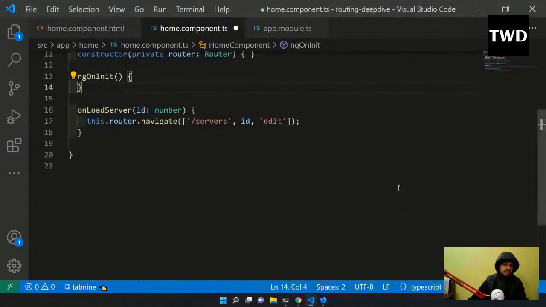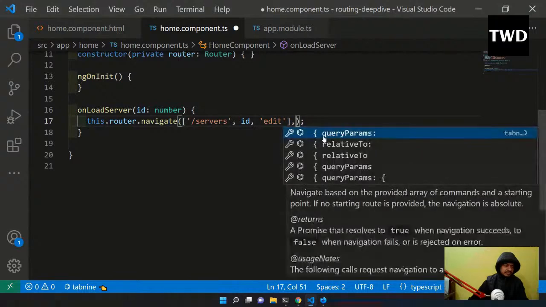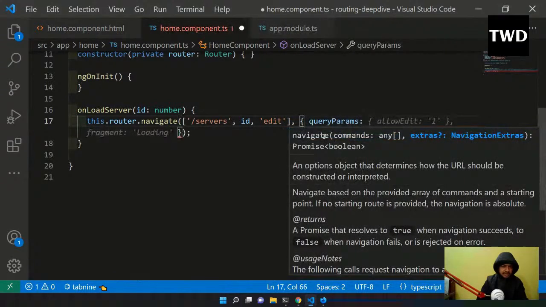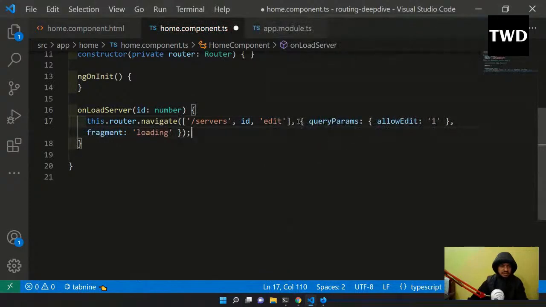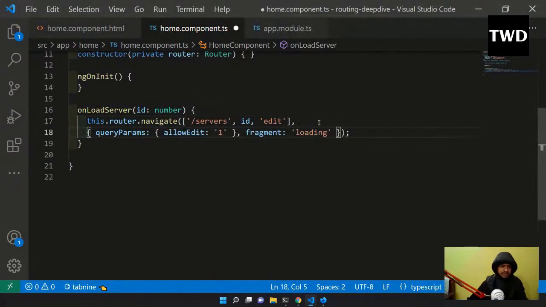Then after this bracket, after this edit I'll do, I can have a second parameter here, and that will be query params. Let me take it in a different line. Query params: allow edit is 1 and fragment is loading. Save it. So a lot of code is there.